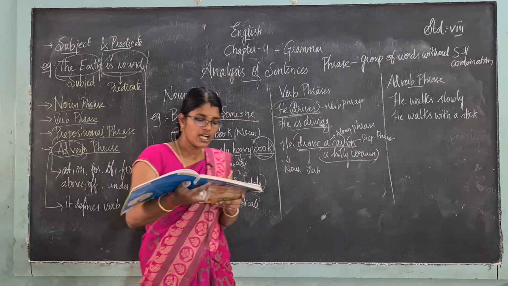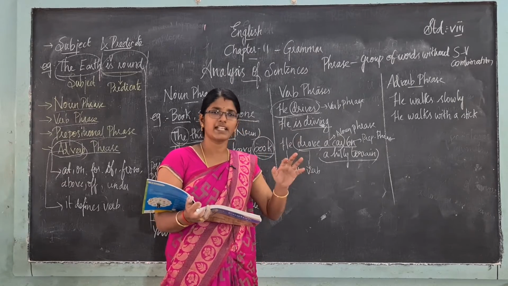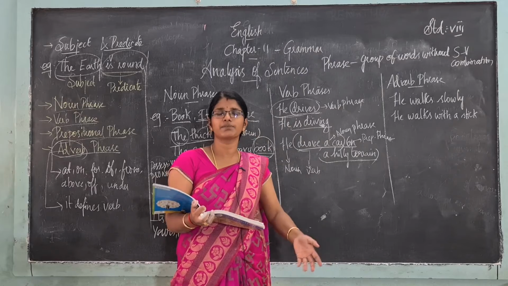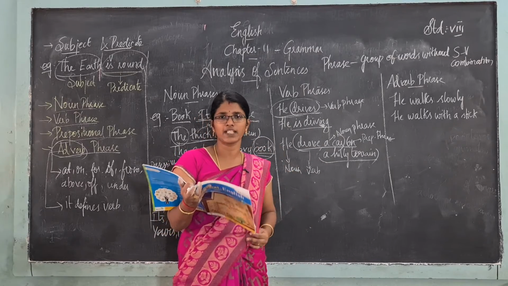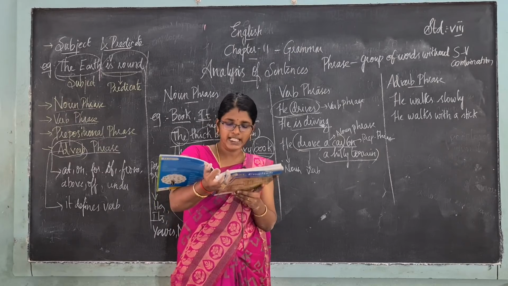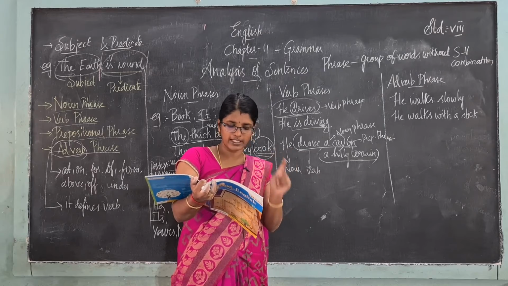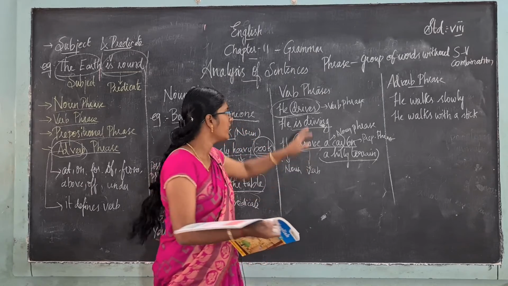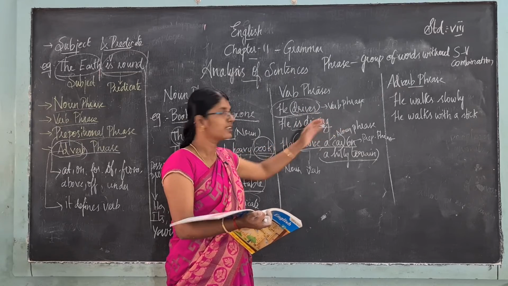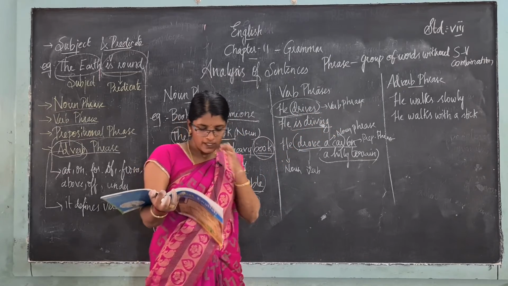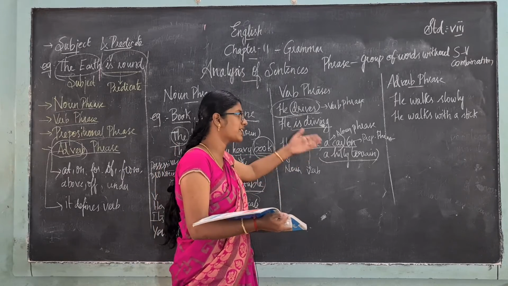See, look at this. A verb phrase is the predicate of the sentence. In a sentence, everything other than the subject is called a verb phrase. We call it a verb phrase or the predicate of a sentence. Okay? It consists of the main verb and it may or may not contain additional components. See here, it has only the main verb. There is nothing behind that. Then coming to the next one, it may or may not have additional components.